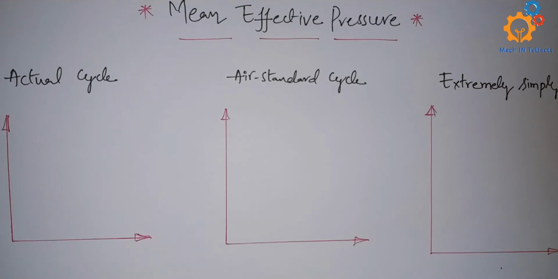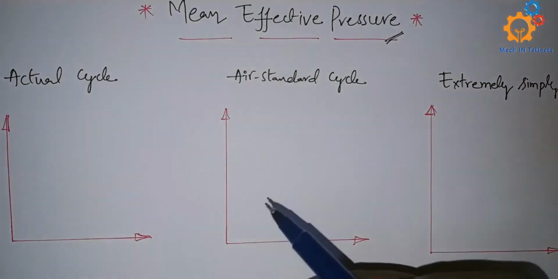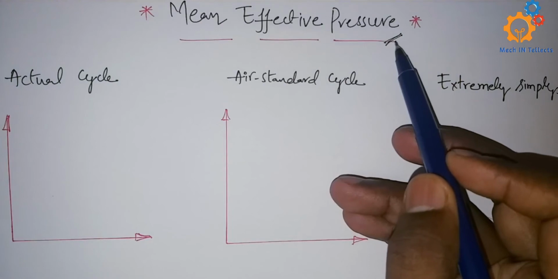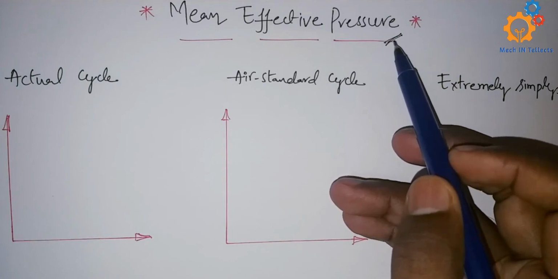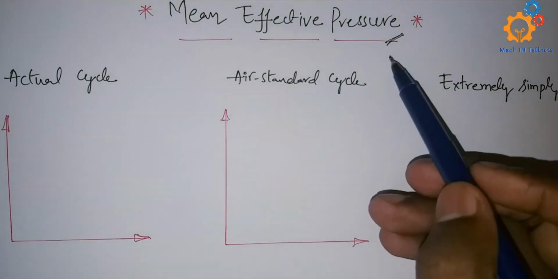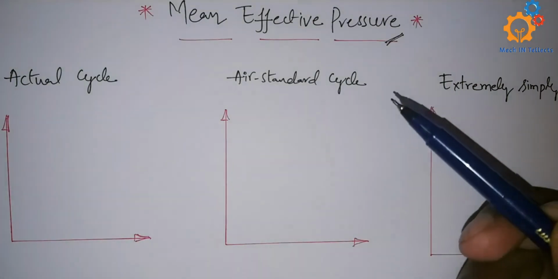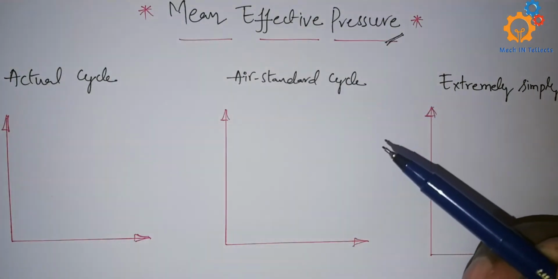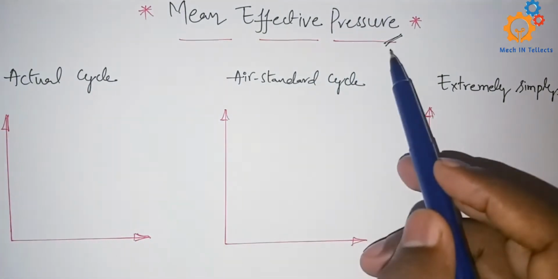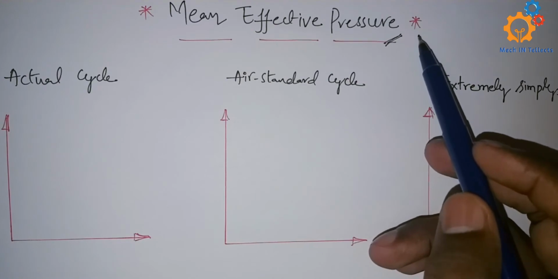What do you mean by mean effective pressure for IC engines? This mean effective pressure is confusing all the time. They will ask you to find the mean effective pressure in Otto cycle, or they will ask you to find the mean effective pressure in diesel cycle, like that. And today we will discuss mean effective pressure in IC engines.